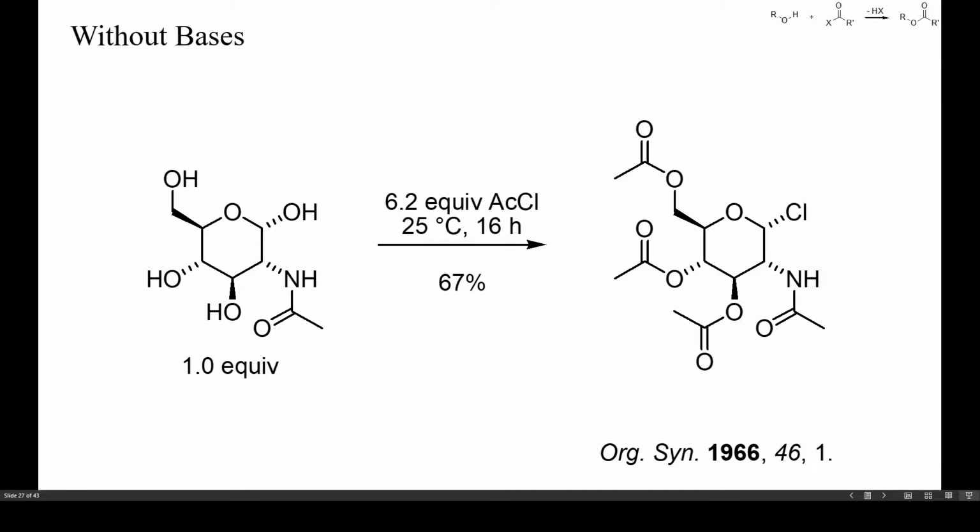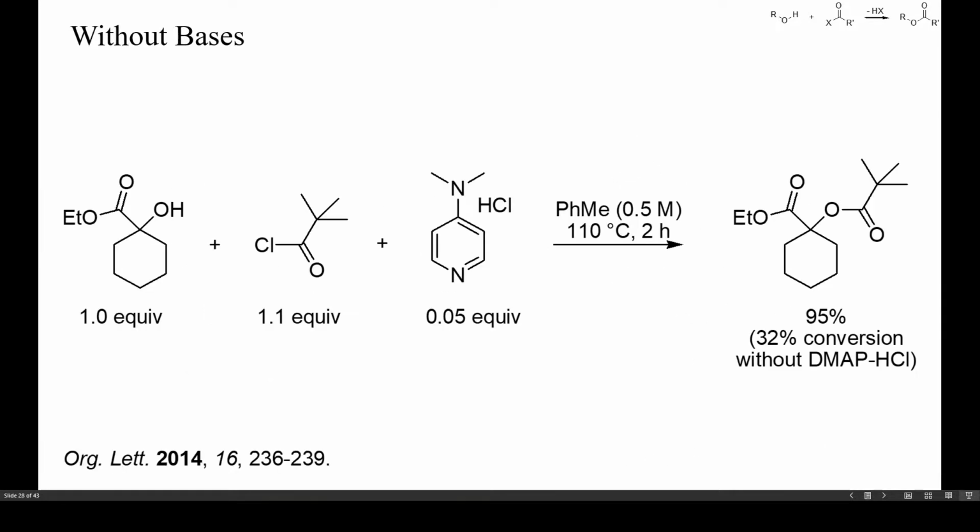In this example, though, the acidic reaction conditions caused the displacement of the anomeric hydroxyl group by chloride. Pyridines are good catalysts for acylation reactions, even under acidic reaction conditions. In this example, a rather unreactive tertiary alcohol was acylated with pivaloyl chloride, also a relatively unreactive acyl chloride. Without any catalyst, even after heating to reflux in toluene for 2 hours, only 32% of ester was obtained. In the presence of 5% of DMAP hydrochloride, however, the yield increased to 95%.